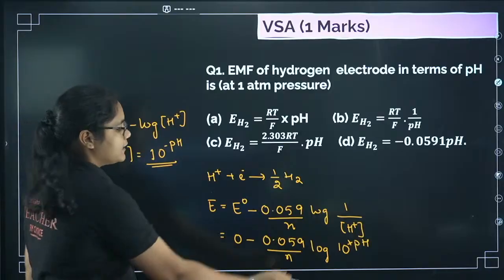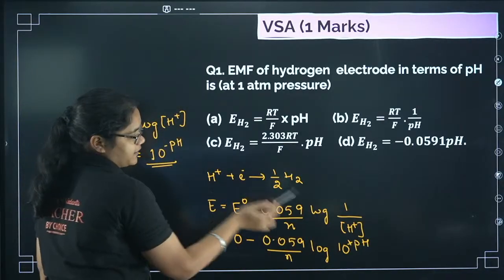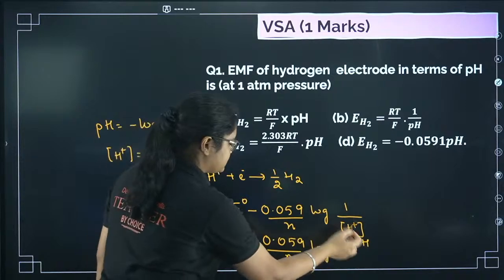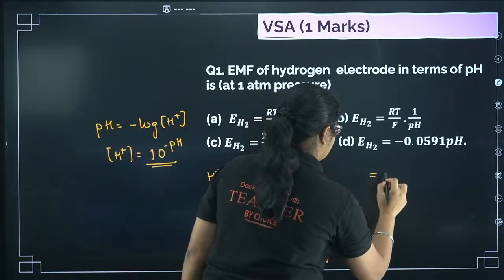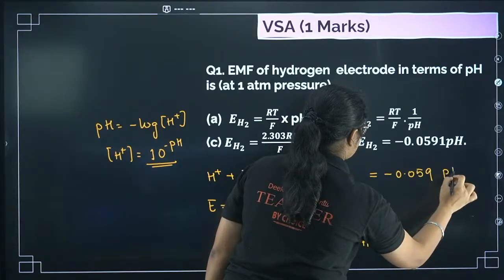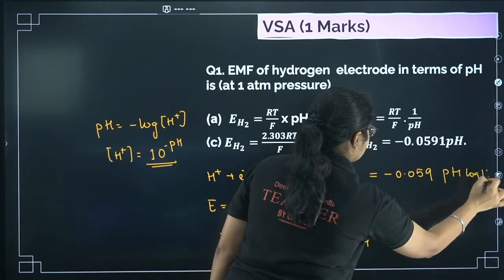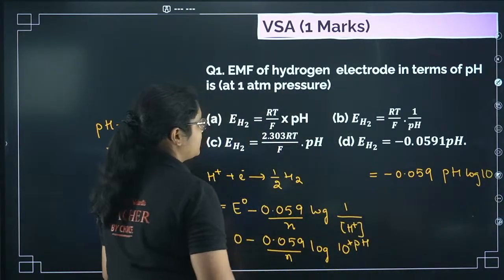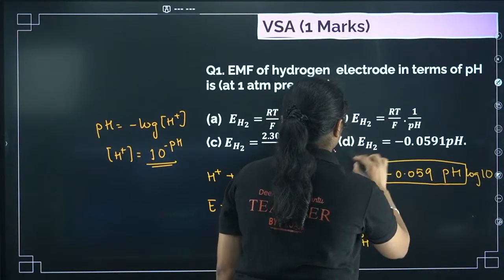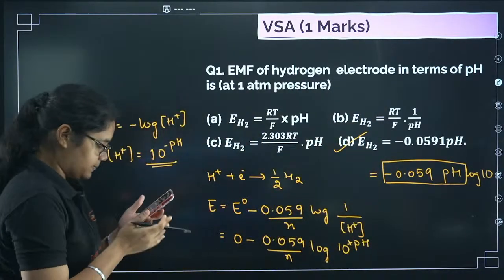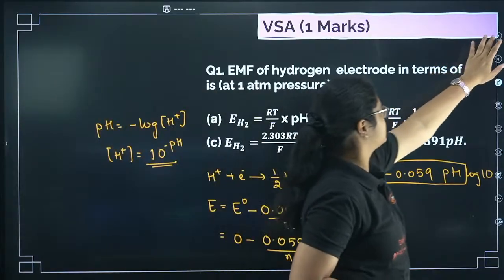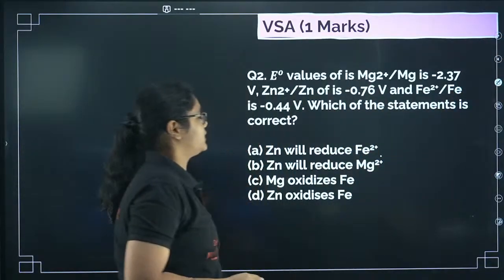I hope you are getting. At denominator it will be minus pH. When it goes to numerator, I can write it like this. So I can just take this pH to this side. I'll get minus 0.059 pH log of 10. Log 10 value is 1, right? So what I'll get, minus 0.059 pH. That is option number D here. Yes, Royson, you are absolutely correct. I want other students also to answer here. I can find only one student answering.